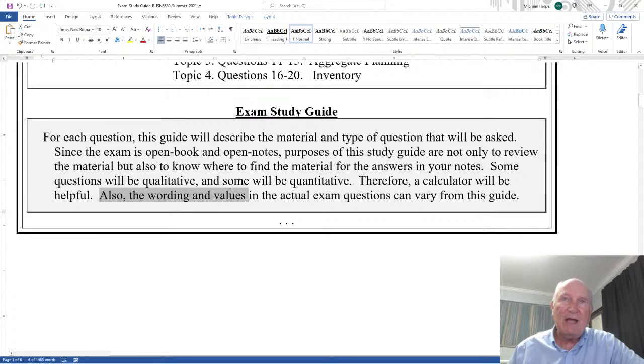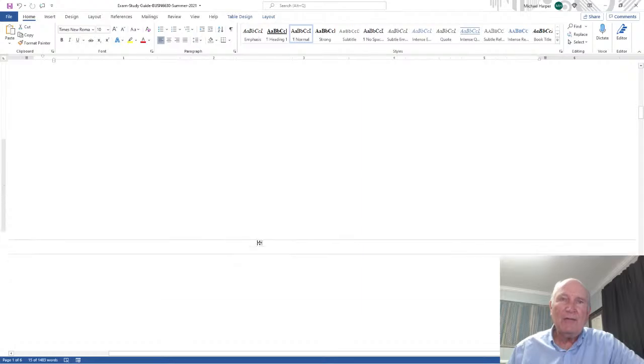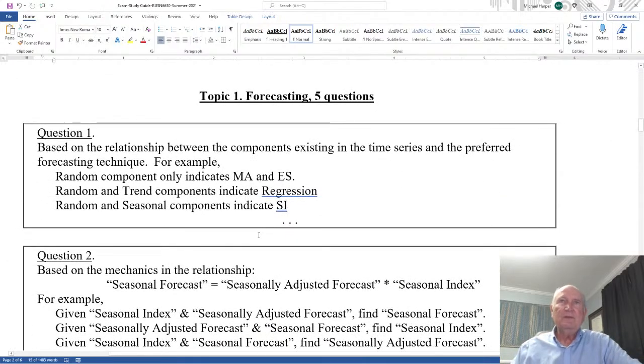Also, the wording and values in the actual exam questions can vary from this guide. Actually, they will vary from the guide. I don't use the same numbers. Okay, let's start. Topic 1, forecasting, 5 questions.